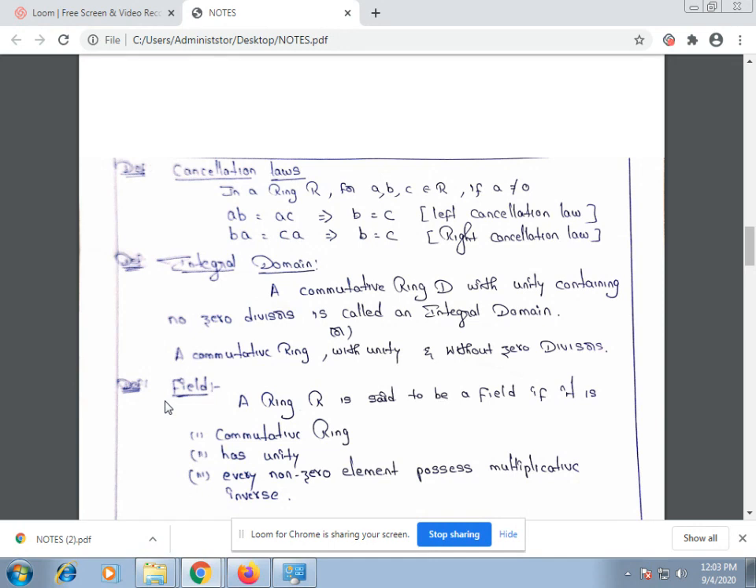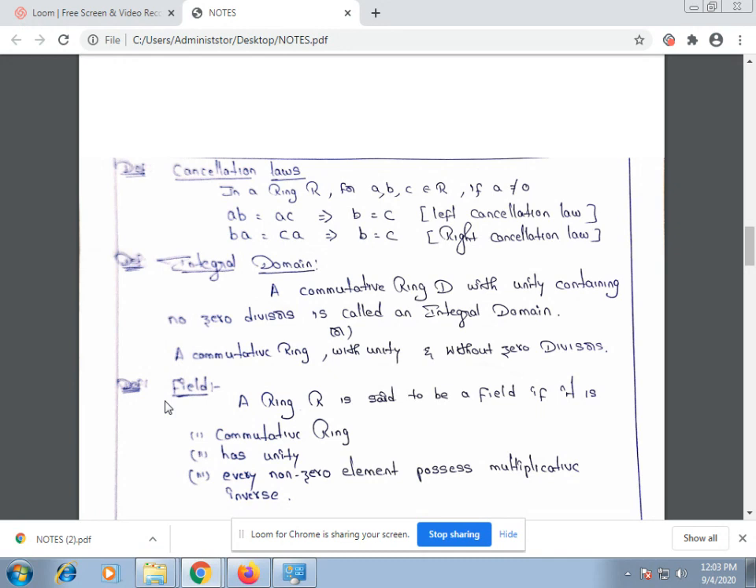Next, integral domain. A commutative ring D with unity containing no zero divisors is called an integral domain. Or we can say that a ring R is said to be an integral domain if it is a commutative ring with unity and without zero divisors. Then we say that the ring D is an integral domain.